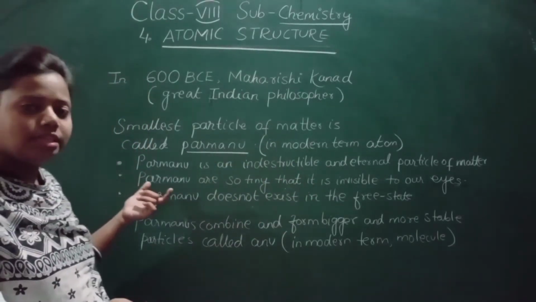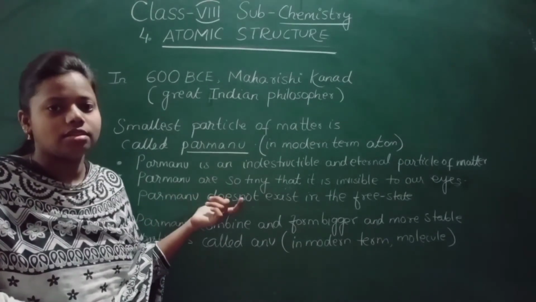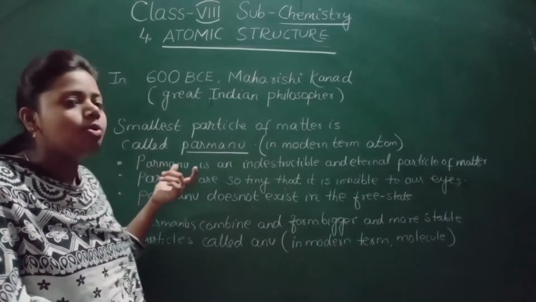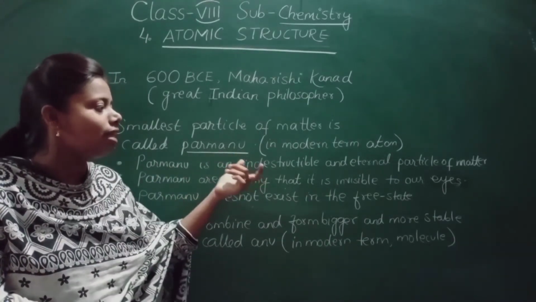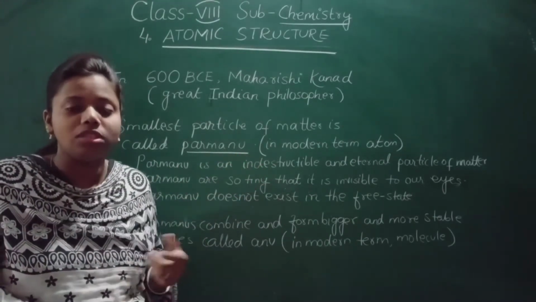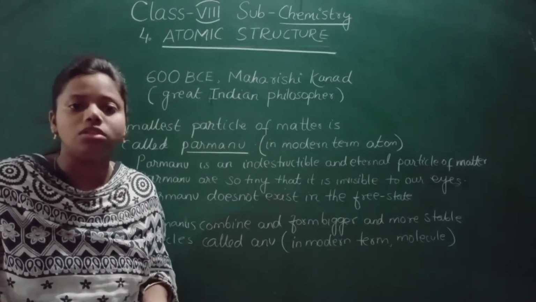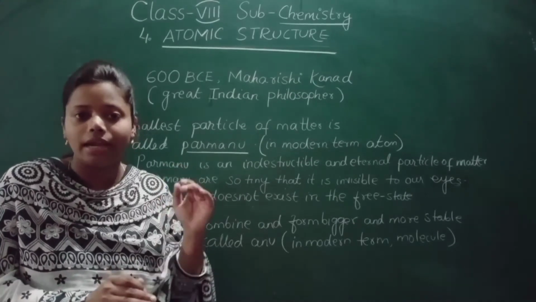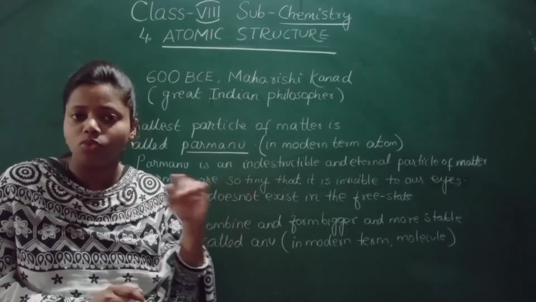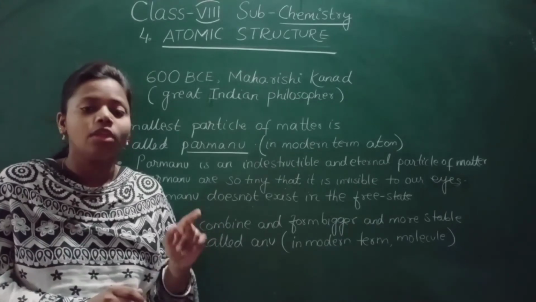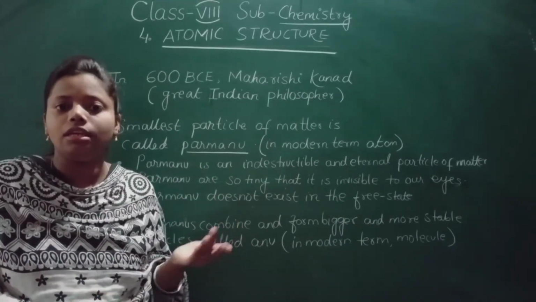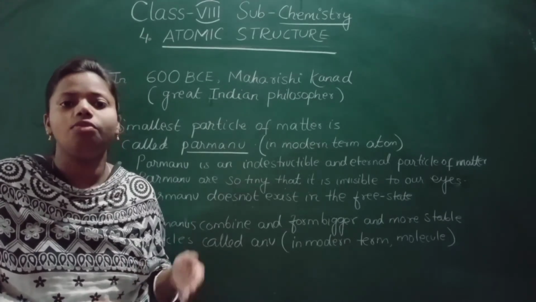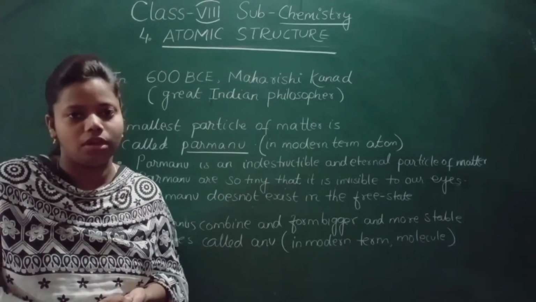Now let us see some characteristics of Parmanu. Number one: Parmanu is an indestructible and eternal particle of matter. This means Parmanu cannot be destroyed. Can we destroy the Parmanu? No. Parmanu means atom, in modern terms. So don't get confused, my dear students. Parmanu are indestructible; we cannot destroy them.